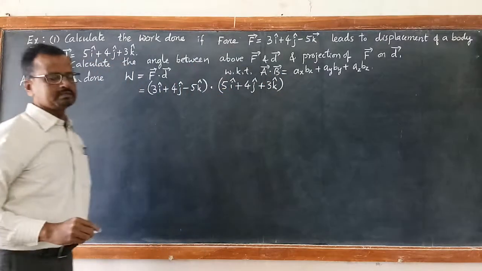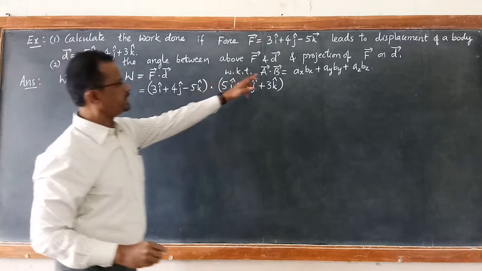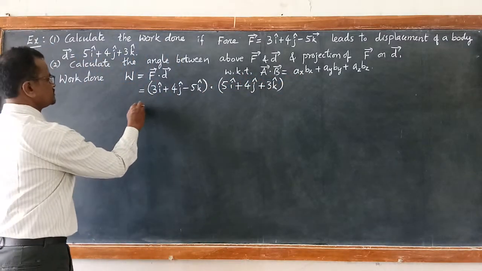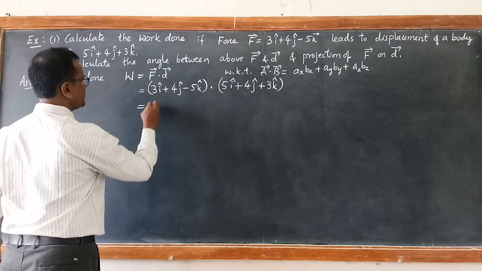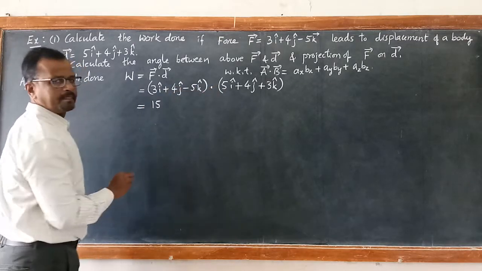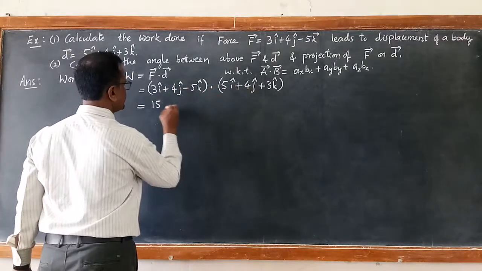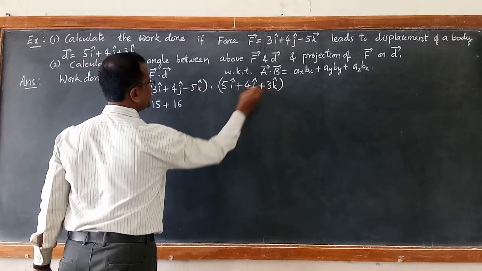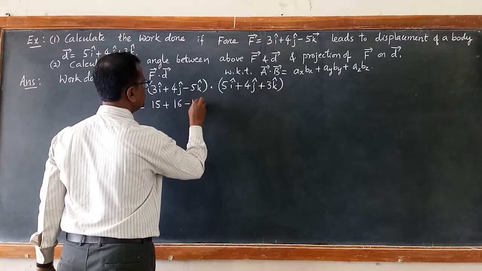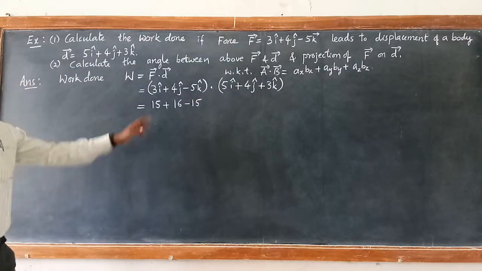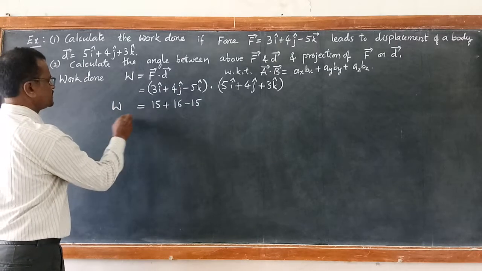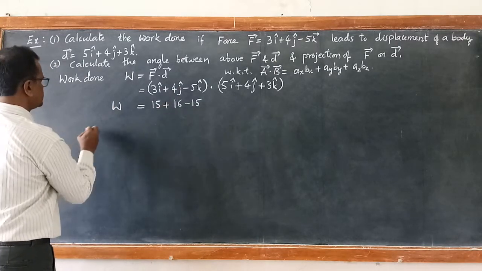So dot product, it's very simple. A dot B equal to AxBx plus AyBy plus AzBz. So thus it becomes 3 into 5, 15, plus 4 into 4, 16, minus 5 into 3, 15. 15 minus 15 cancels. So work done W becomes 16 joules.